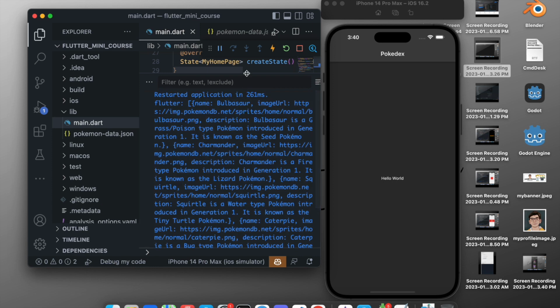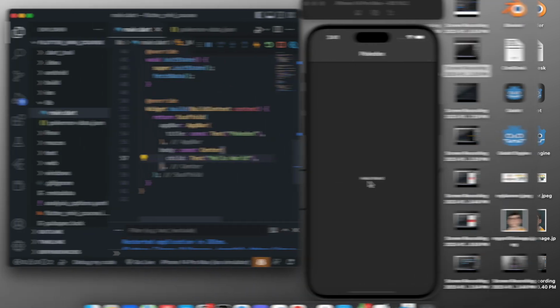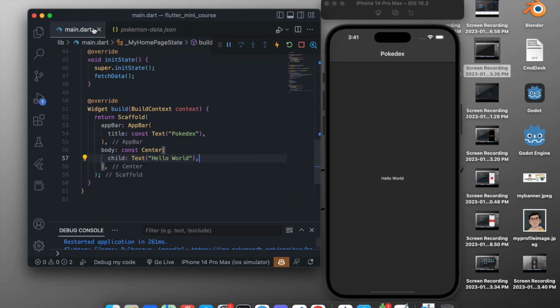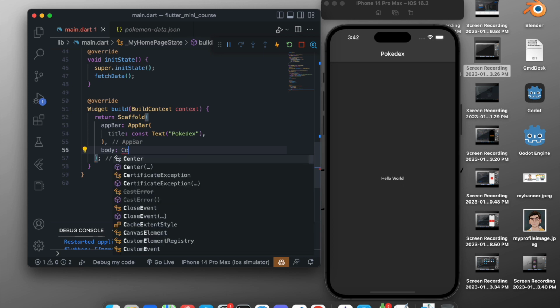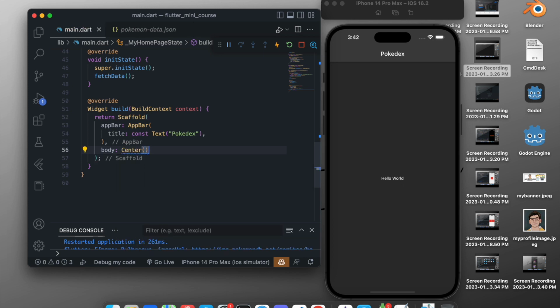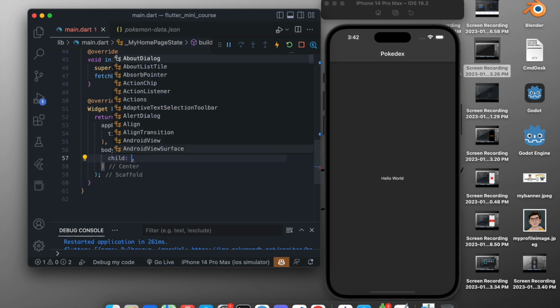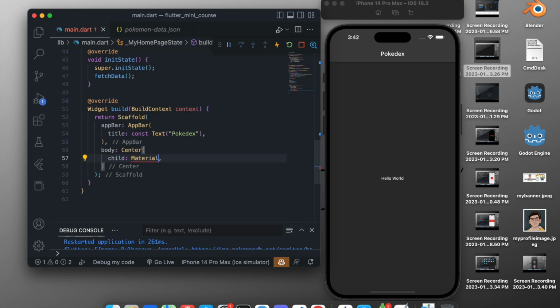Now we have to start styling our UI. To start coding our Pokemon card, we will just minimize this and we will start coding our Pokemon card. So in this case we will need a center, and you know what this center does. And as a child of center, we want a material. Now what is a material? So material will simply in this case help us to give elevation to the container, so it gives a shadow effect below the container as we saw in the preview.